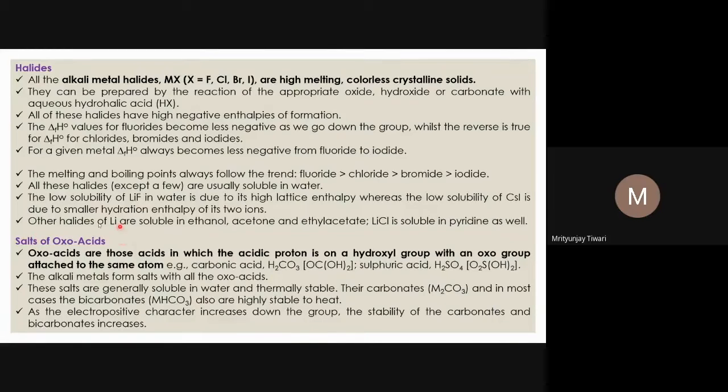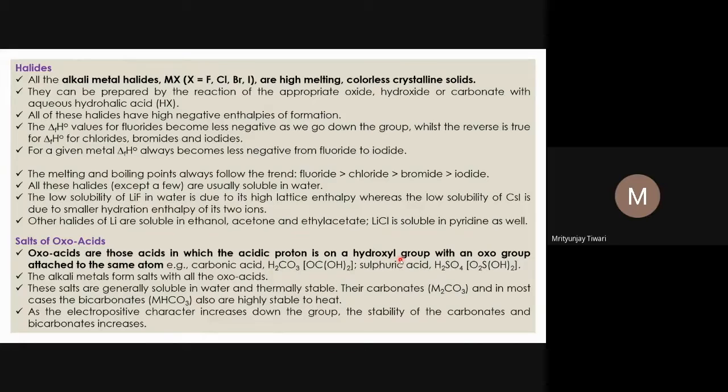Now let us move to salts of oxo acids. First let us understand what oxo acids are. If you remember the structures of some acids, you will see an atom with a double bond to oxygen, and you will also see an OH group associated with the same atom. For example, H2SO4: the sulfur is in the middle, with two sulfur-oxygen double bonds, and at the two other positions in the tetrahedral geometry, there are two OH groups.